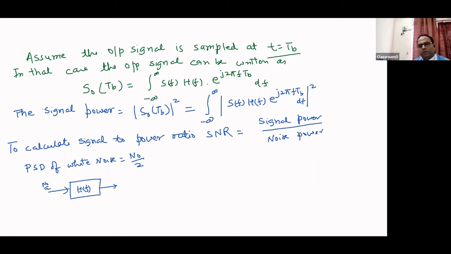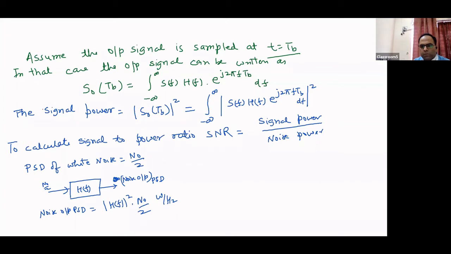Then the output power spectral density, we have seen already, so I write here the noise output PSD. The noise output PSD can be written as the mod of H(f) squared into N0/2. I told you this formula when I was explaining the relationship between the time domain and frequency domain. So we can write this, and the unit will be watt per hertz.